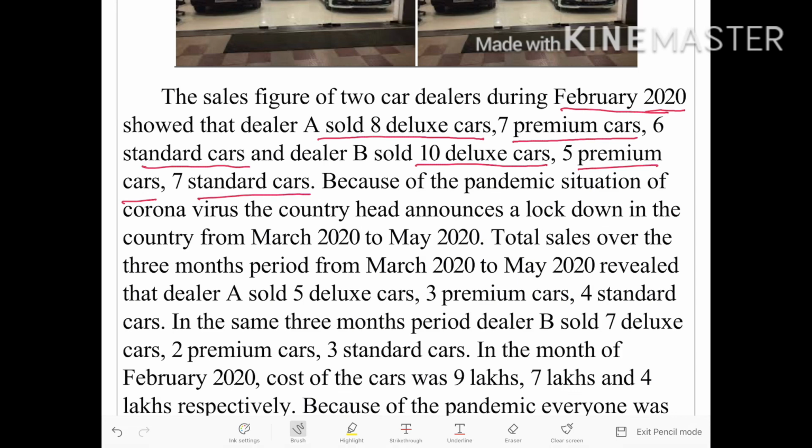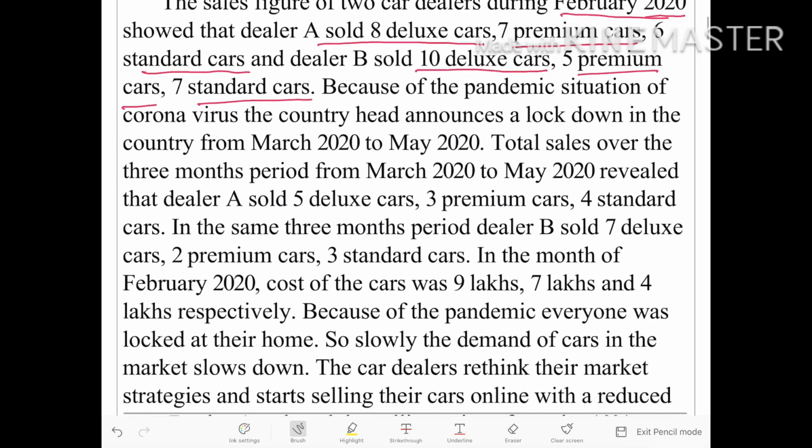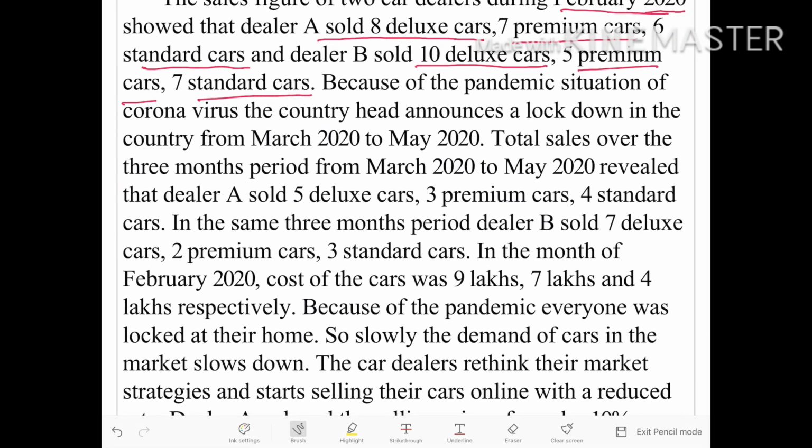Because of the coronavirus pandemic, the country announced a lockdown from March 2020 to May 2020. Total sales over the 3 months period from March 2020 to May 2020 revealed that dealer A sold 5 deluxe cars, 3 premium cars and 4 standard cars. And in the same 3 months period, dealer B sold 7 deluxe cars, 2 premium cars and 3 standard cars.